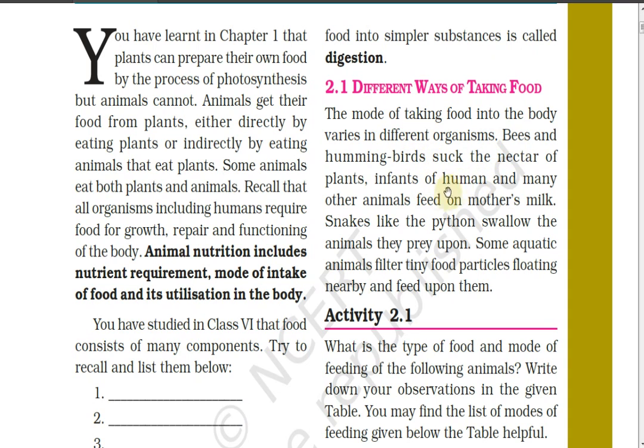Infants, meaning small babies, and many other animals feed on their mother's milk. Snakes like pythons swallow the animal they prey upon, meaning they directly swallow it. Some aquatic animals filter tiny food particles floating nearby and feed upon them. So there are different ways of taking food.